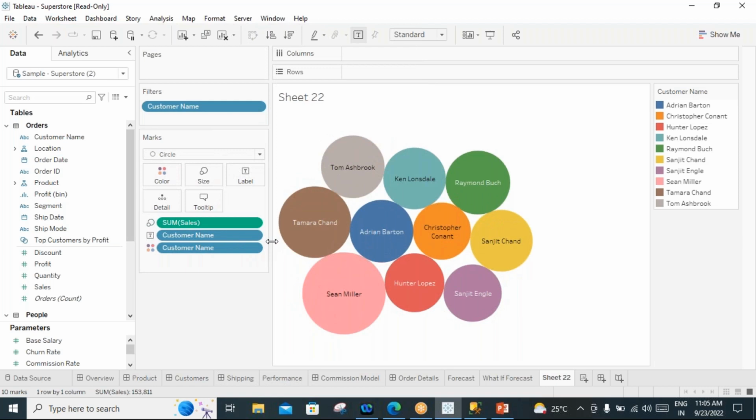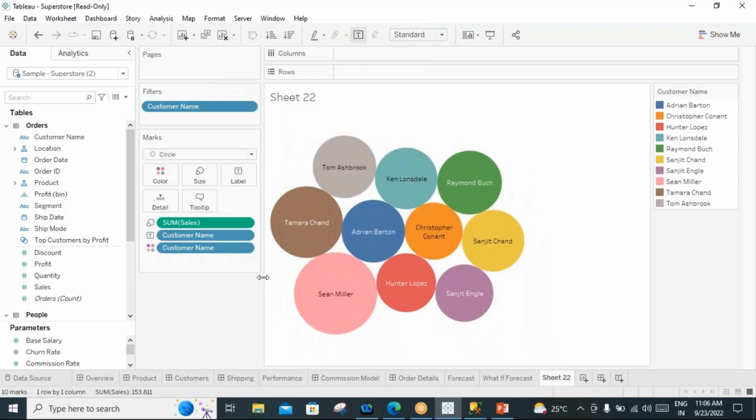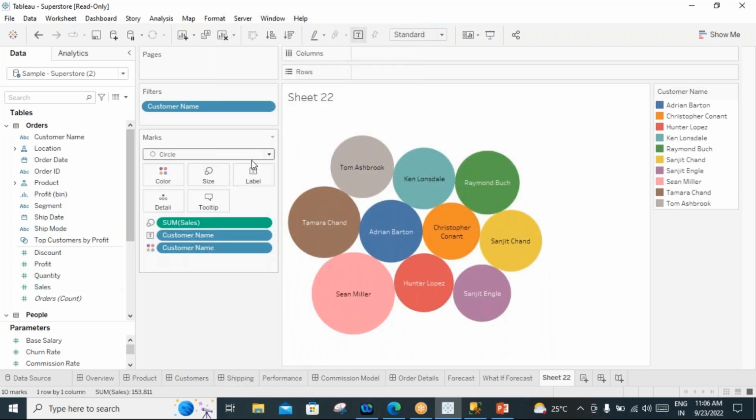From the next session, tomorrow morning, if everyone is okay, I will take the session at 7:30 or 8, a 1 hour session. Otherwise, we can go with Monday. Try to understand these basic concepts. From the next session onwards, we are going to build visualizations. We will take simple requirements directly and build the visualizations, with different simple scenario-based examples. First, we discuss color, size, label, detail, and tooltip, how we are going to use all these marks, and then we build the visualizations.